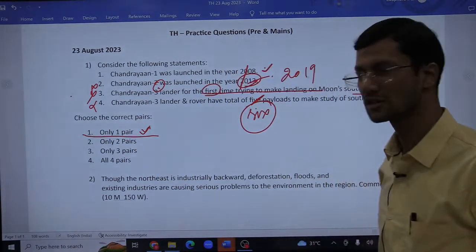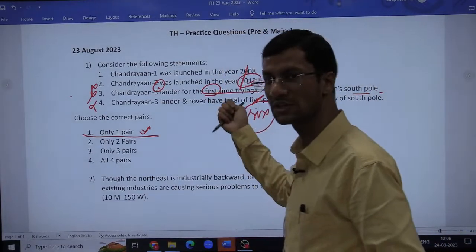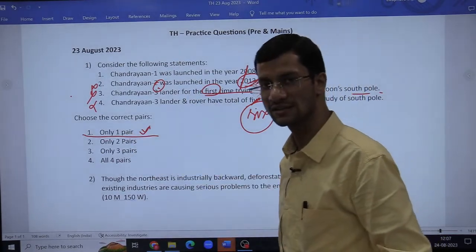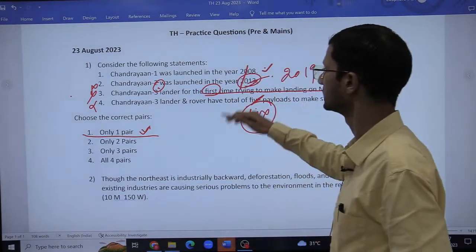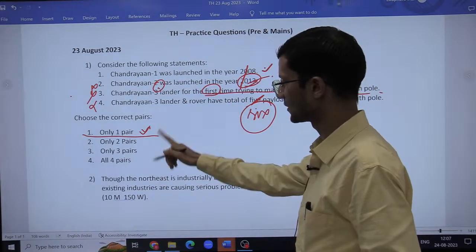Not a difficult question as such, considering whatever was going on in the news yesterday and 2 days before. But yes, of course, out of 4 statements, you need to eliminate 3. That is really difficult unless we have factual knowledge about this. Fine. So therefore, only the first is correct here.